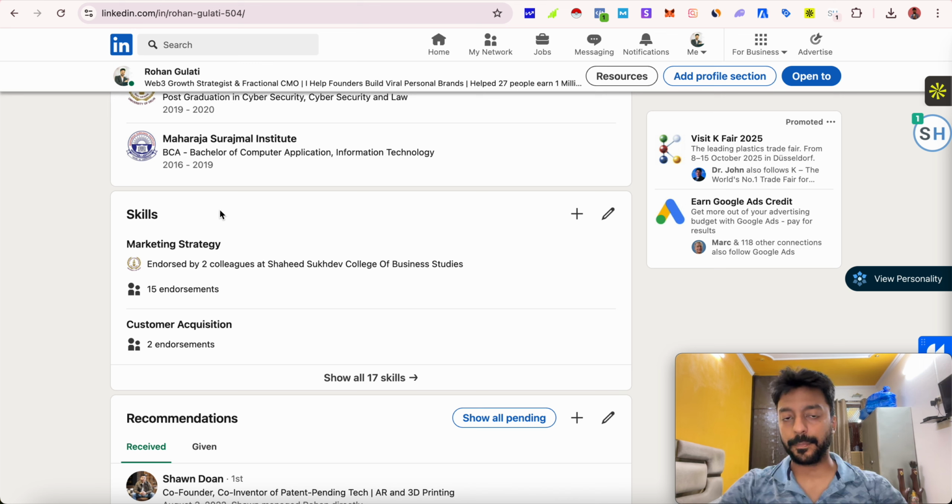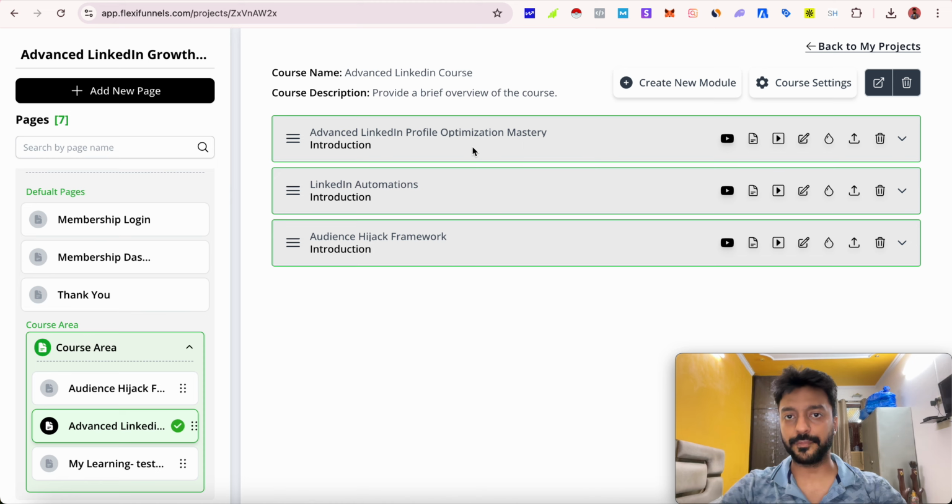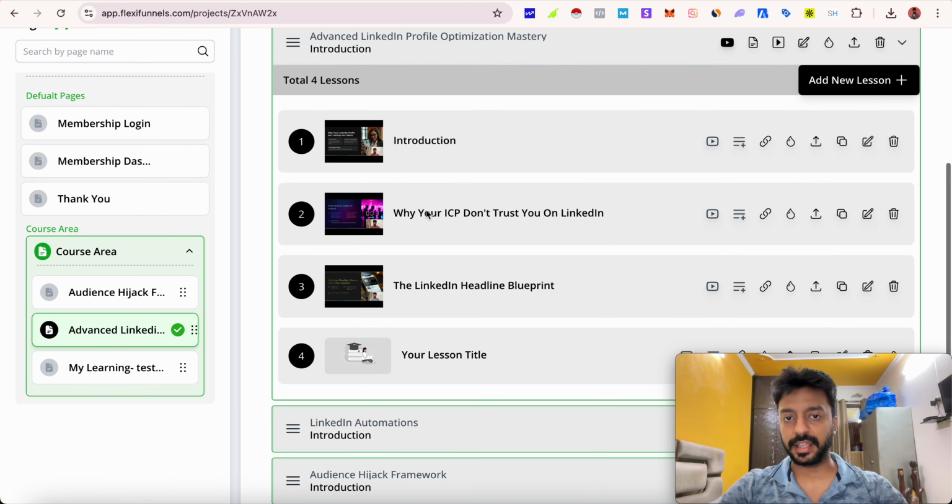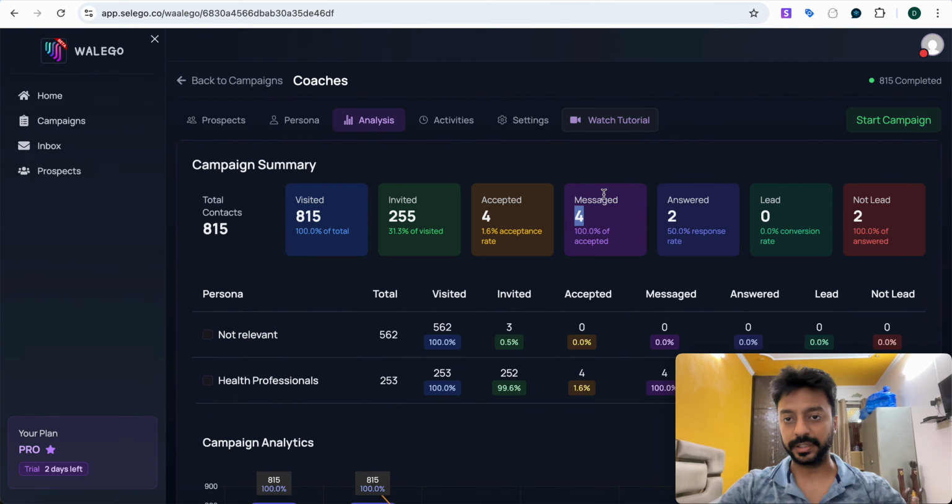That is where your connection request acceptance rate will increase, and I've already talked about this in the module called Advanced LinkedIn Profile Optimization Mastery. There are 3 videos inside this, and I urge you, before you start running this automation, make sure that you watch these videos and optimize your profile. Otherwise, if you do not take this into consideration, then you will get stats like this, which will just be a burning of time and other factors, right?